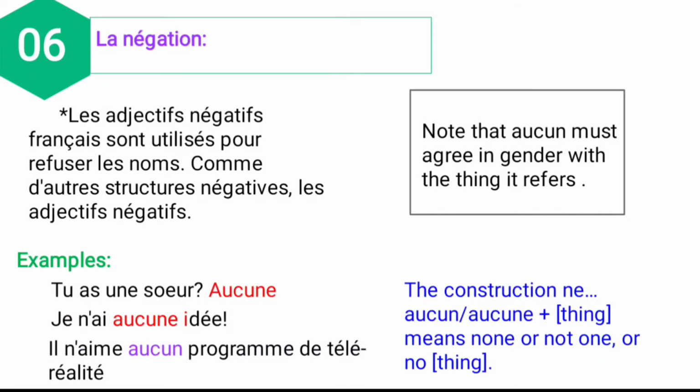And next, il aime aucun programme de télé-réalité. He likes no reality TV shows. So il refers to the masculine gender, so we should not add the ending E. So the answer is aucun. This is all about the negation. What is the formation for the negation? Subject plus ne plus verb plus aucun. This is the formation for the negation.